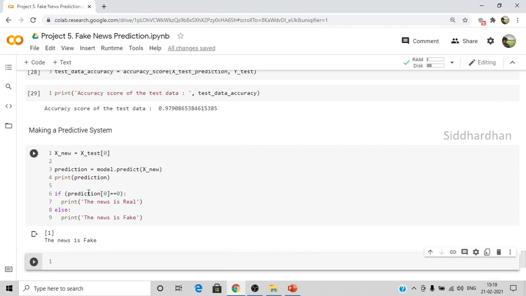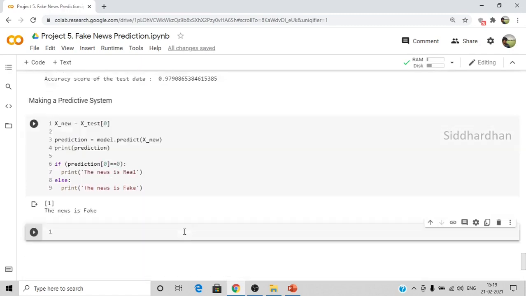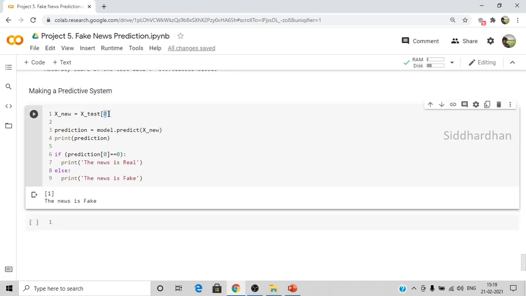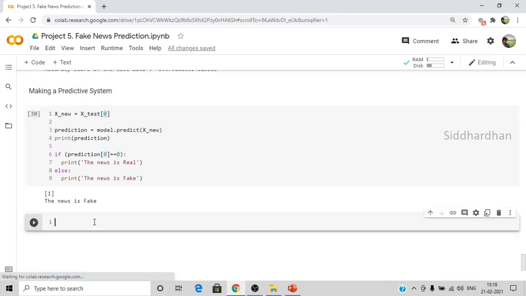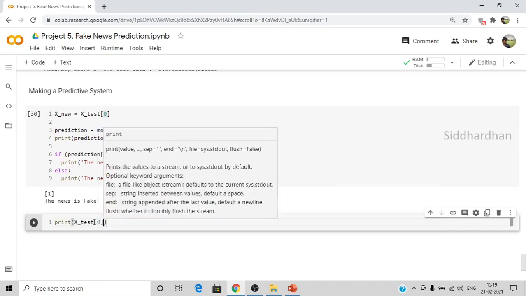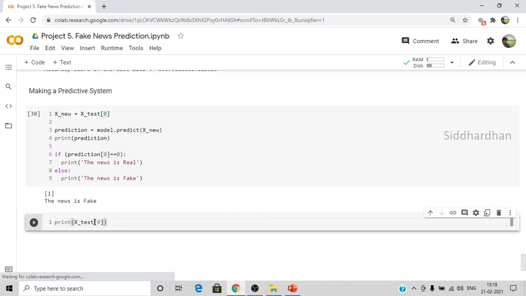Now let's check whether this prediction is correct or not. So what you can do is print the label of this respective column, which is the 0th column. Let's say print x test 0. Okay, so I'll run this.